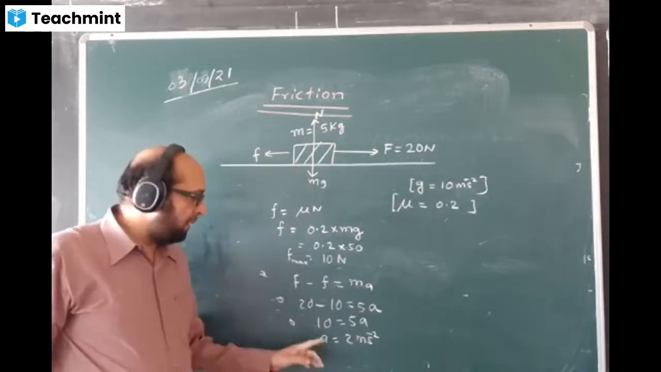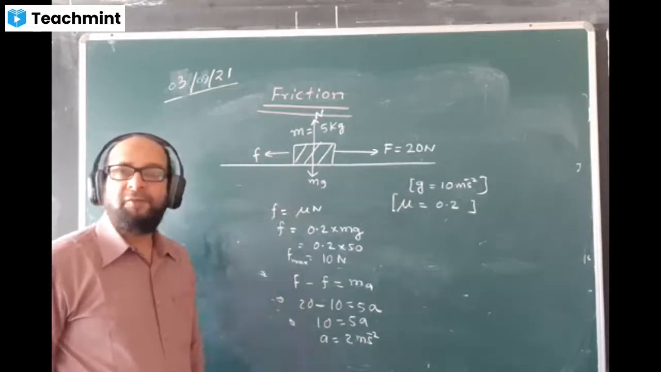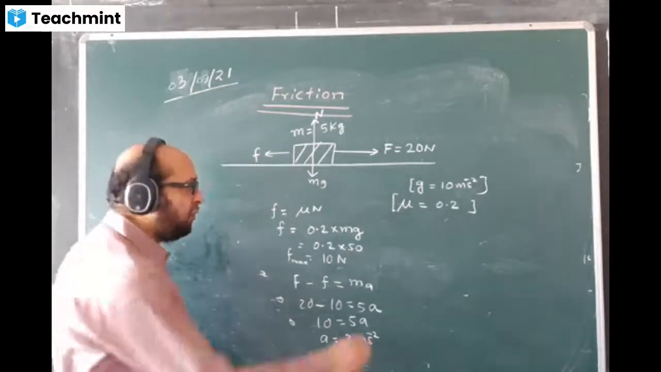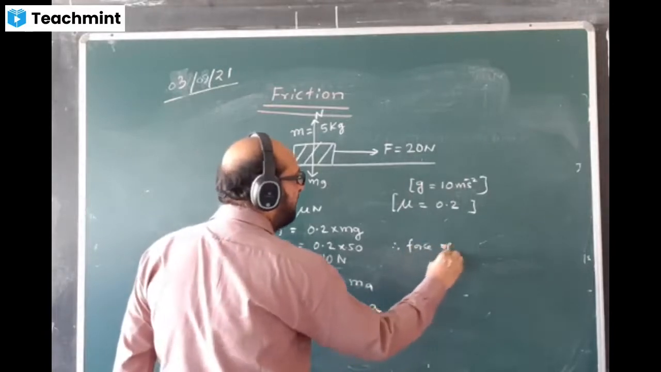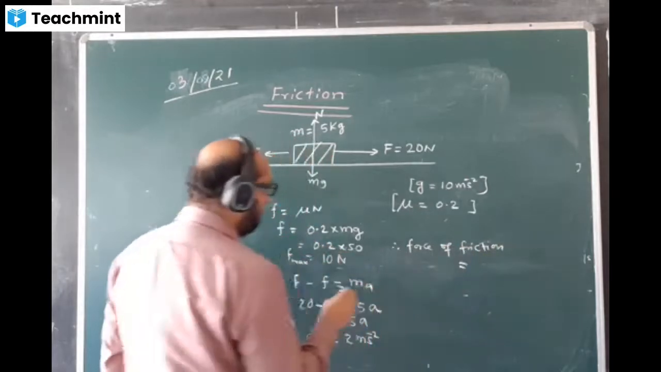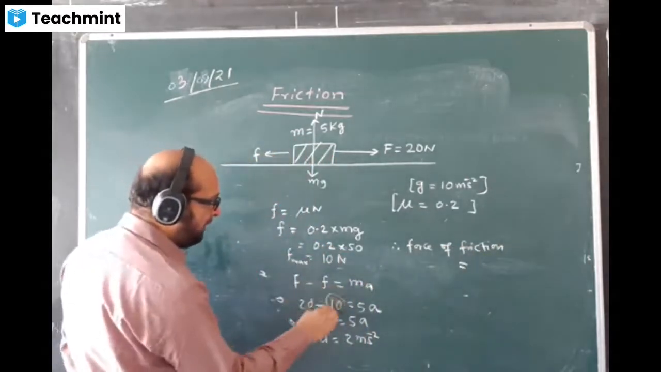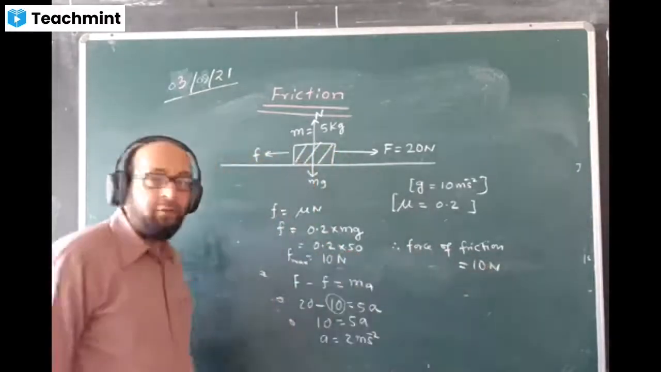That means the body is moving. The value of A is coming positive, greater than 0. Therefore, the force of friction is equal to how much? Friction is equal to this value only, whatever value we are having, 10. So we write 10 Newton.